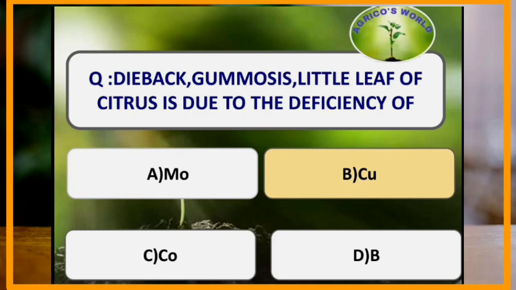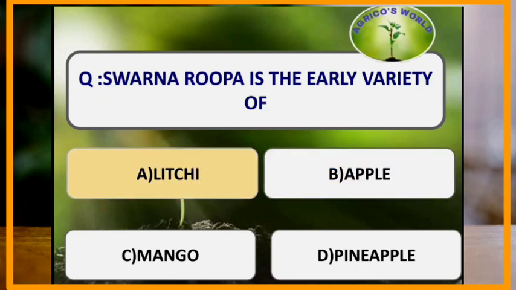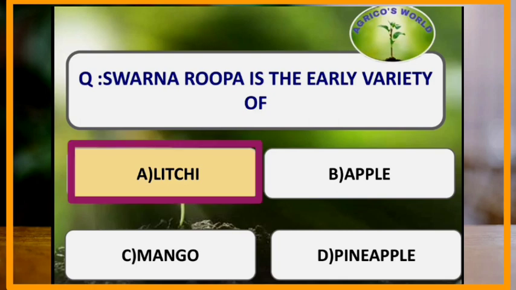Dieback, gummosis, little leaf of citrus is due to which of the following deficiencies? The copper deficiency in citrus leads to dieback, gummosis and little leaf. Swarnarupa is the early variety of which of the following fruit? Swarnarupa is the early variety of lychee.